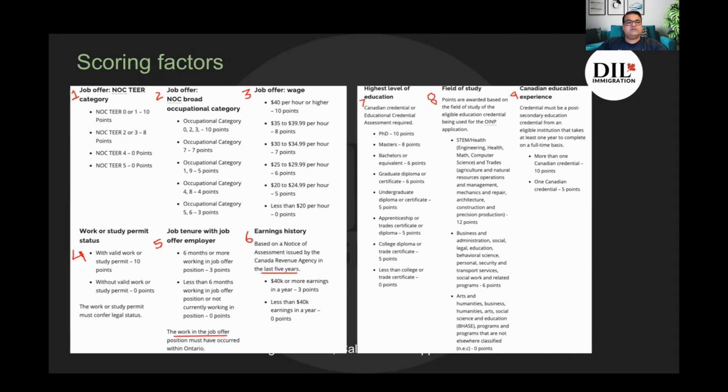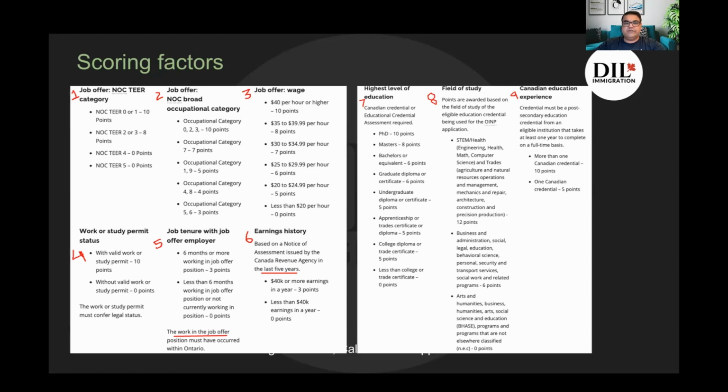Then you have work or study permit status. If you have that, 10 points, otherwise 0. Then you have job offer with the job offer employer. If you've already worked with the same employer for 6 months or more, you get 3 points, otherwise no points. Then there are points for your earning history based on your notice of assessment in the last 5 years. Then you have points for the highest level of education. If it's PhD, it is 10 points. If it's undergraduate diploma or certificate, it's 5 points.